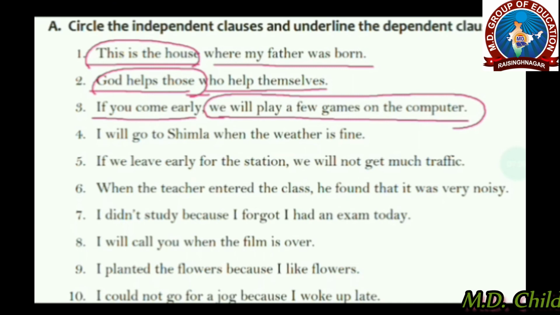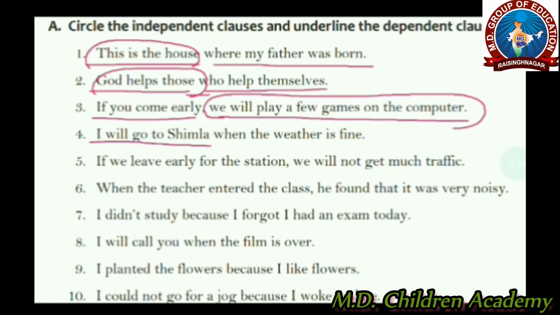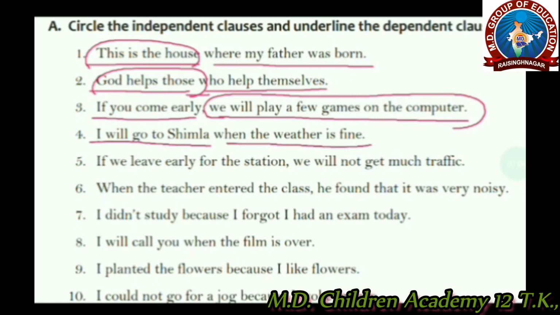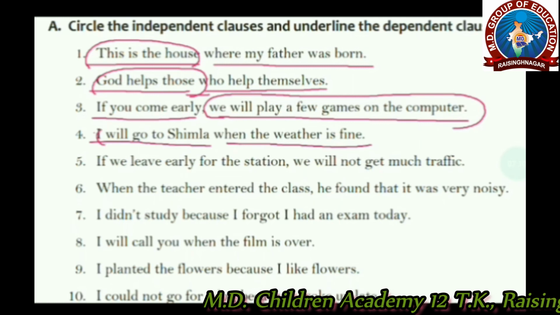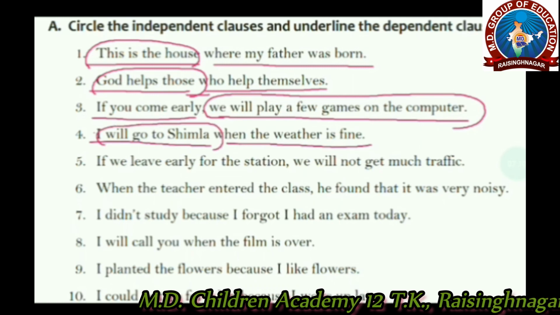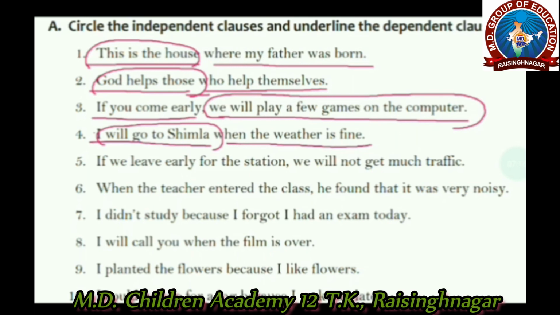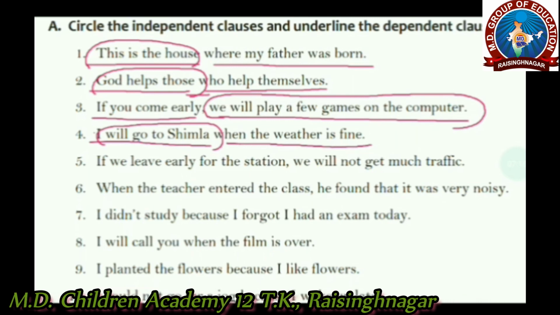Fourth one is, I will go to Shimla. This is the first clause. When the weather is fine. This is the second clause. Independent clause is, I will go to Shimla. It's making a complete sense. Whereas this clause needs this one to make a complete sense.